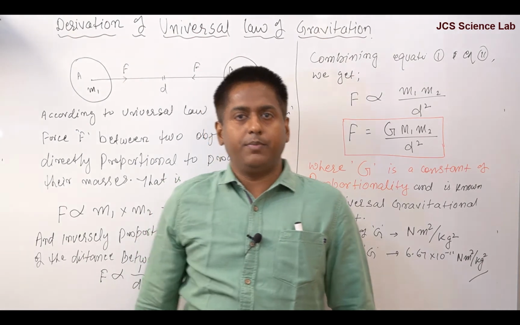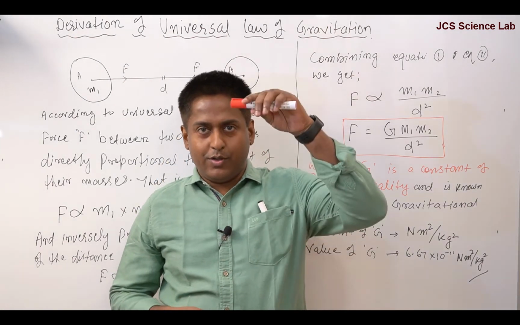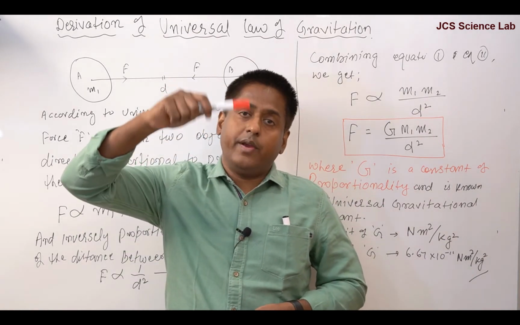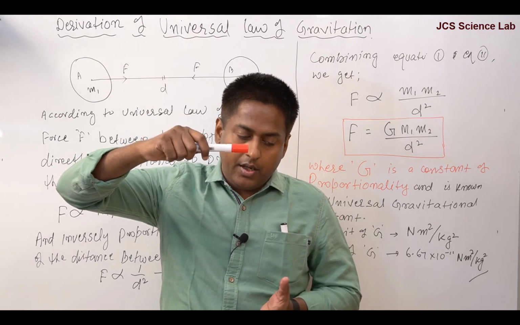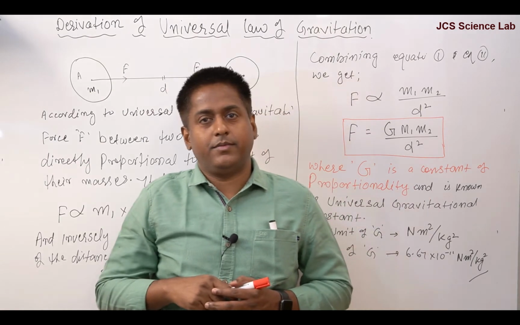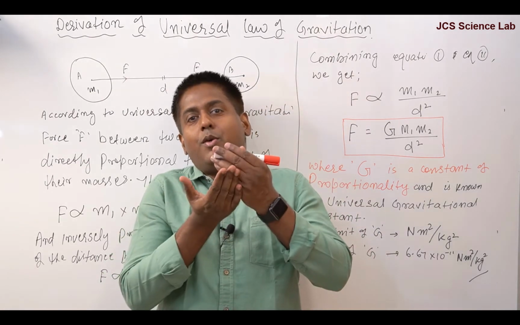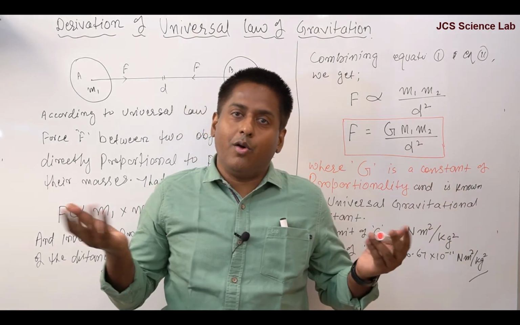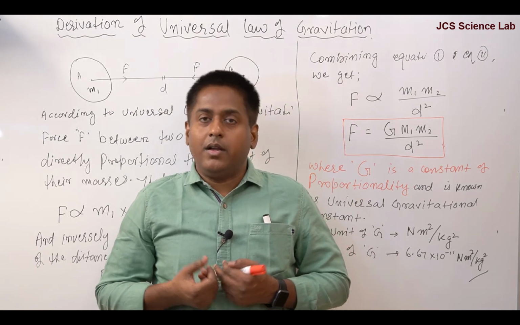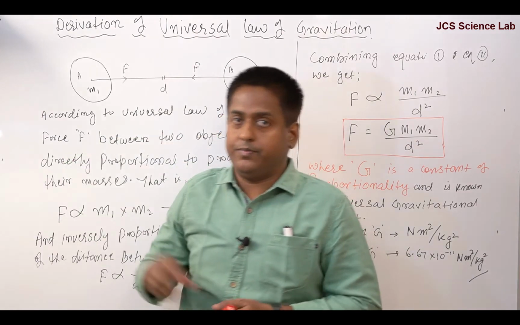This is the acceleration produced because of the gravitational force of Earth on this object. And remember, this object also exerts the same force on the Earth, but Earth doesn't move towards this object. Again, common question. Many students ask, sir, when the force, remember, these forces are equal and opposite.